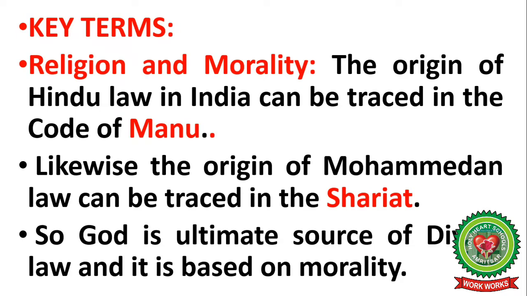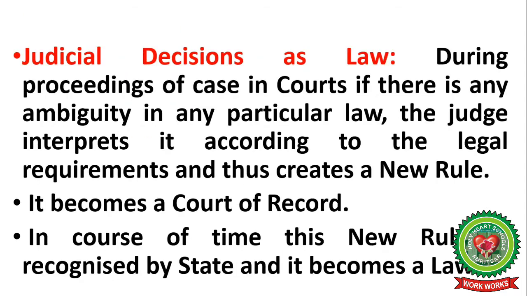Is it clear? Likewise, the origin of Mohammedan law can be traced in the Shariat. So, God is the ultimate source of divine law and it is based on morality. So, religion and morality are correlated.